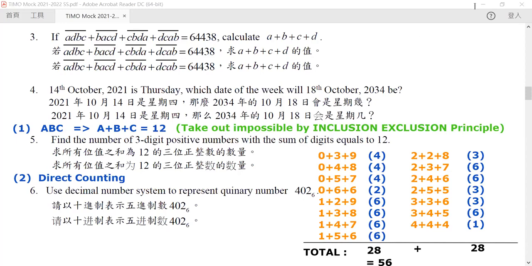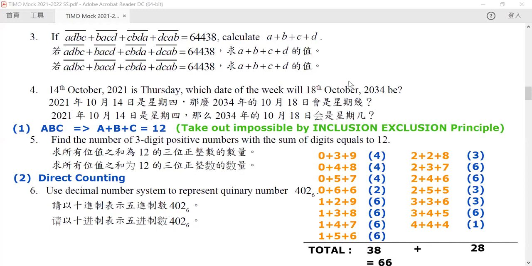Now let's go to question number 6. Oh, yes. My arithmetic is very bad. Okay, it seems this is 38. So in total, it will be 66. Thank you.